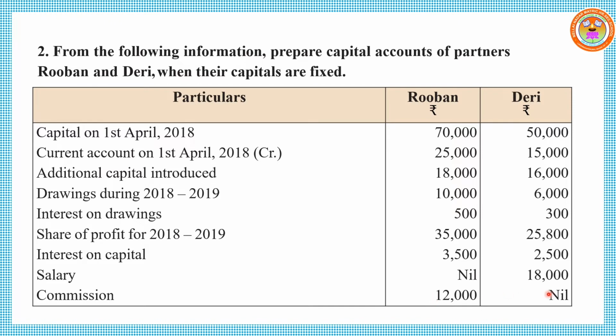So how to prepare the answer for this question? They are following fixed capital method. So we have to prepare capital account and current account. Under capital account, we are going to show on the credit side opening capital and additional capital. Debit side, only permanent withdrawn by the partners. Only these three things used to appear. Debit side, only one item, permanent withdrawn by the partners. Credit side, opening balance and additional capital. Let me see.